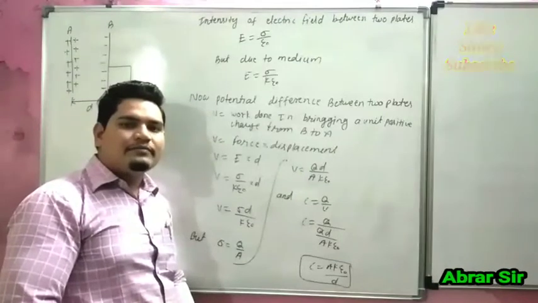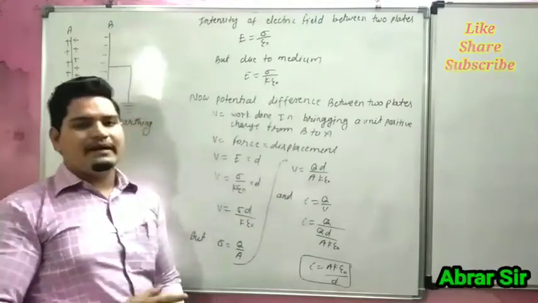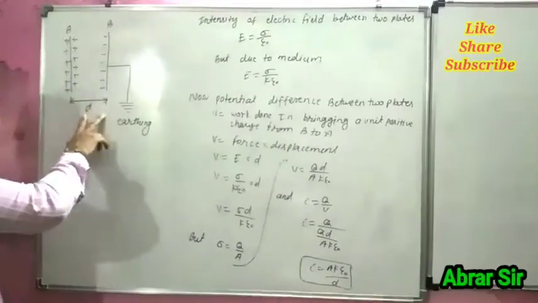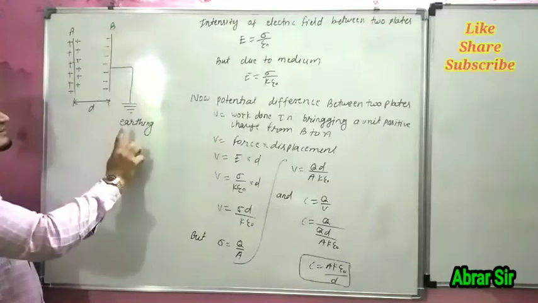Now we have to calculate the intensity of electric field due to plates A and B. This is the diagram of the parallel plate capacitor. This is plate A, this is plate B. This is earthing.